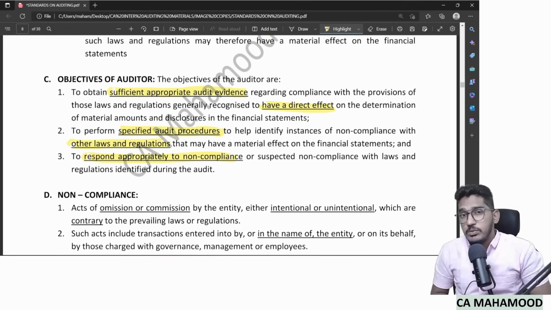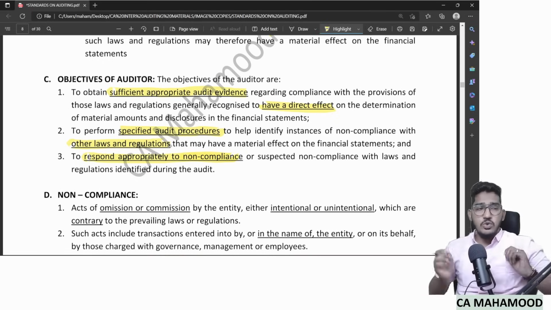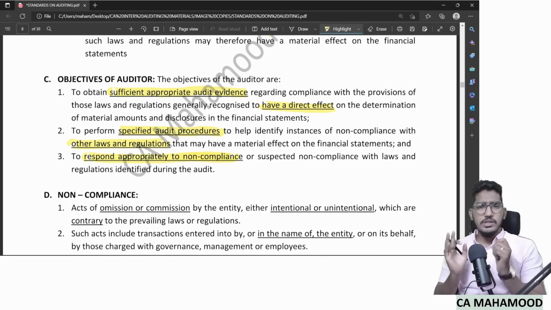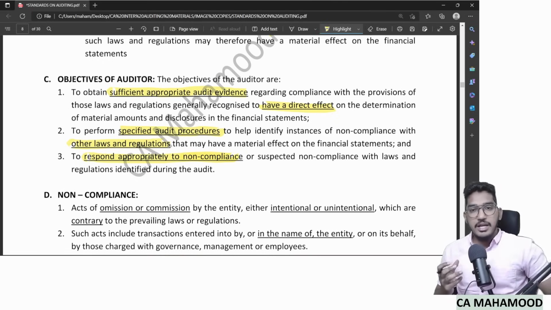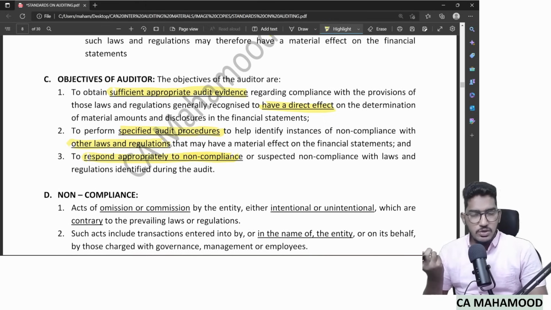Sir, how to respond appropriately? How to report them appropriately? Before we talk about reporting them appropriately, you need to know the definition of, sir, what is non-compliance? I will simply say not following laws and regulations, we call it non-compliance. But technically they have given a definition. How has the term non-compliance been defined?